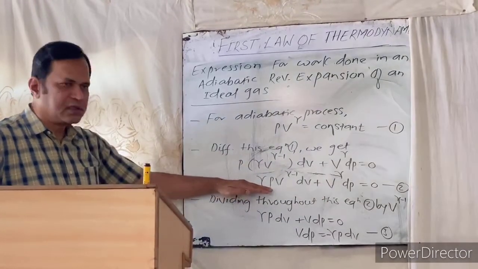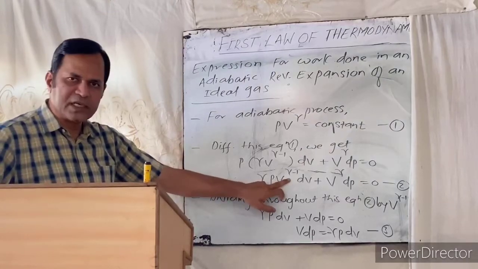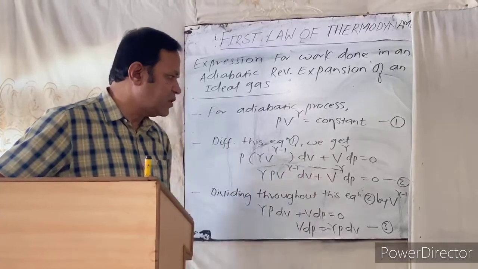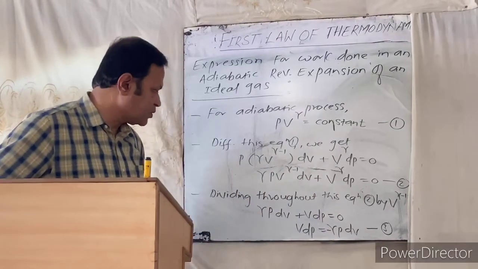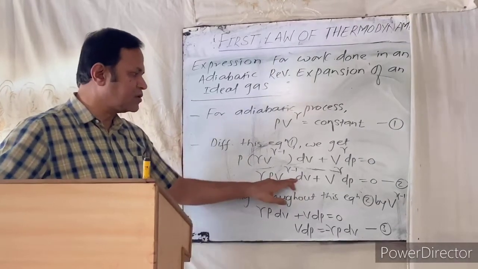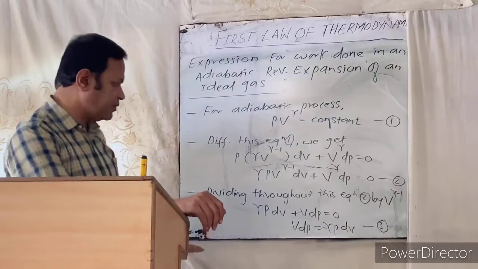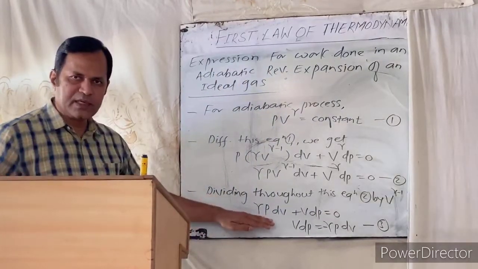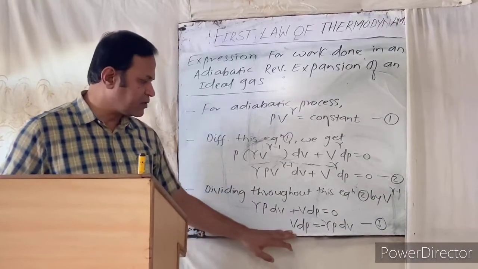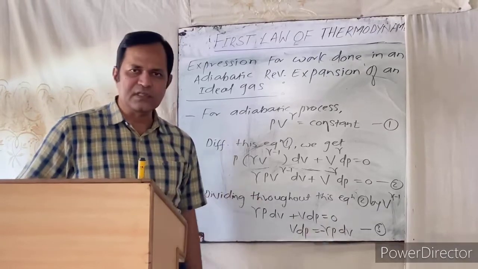Now the same equation after simplification: gamma P V^(gamma-1) dV plus V^gamma dP is equal to 0. This is equation number 2. Now dividing this equation 2 throughout by V^(gamma-1), if you divide with this, what happens? We will get gamma P dV plus V dP is equal to 0. Therefore V dP is equal to minus gamma P dV. This is equation number 3.